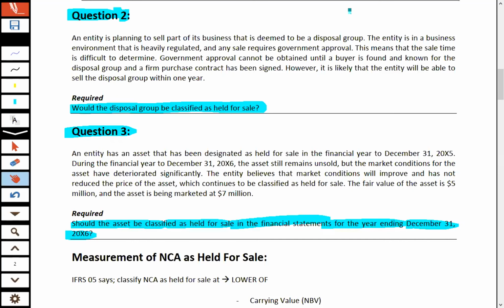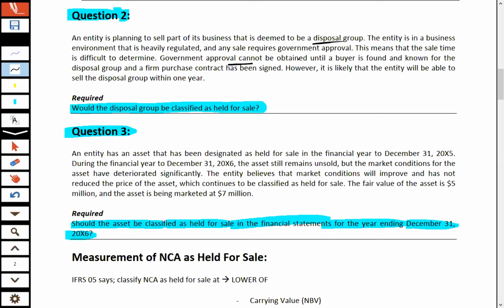In question number 2, an entity is planning to sell part of its business that is deemed to be a disposal group. The entity is in a business environment that is heavily regulated, and any sales require government approval. This means that the sale time is difficult to determine.